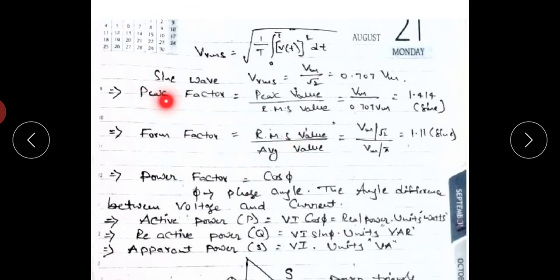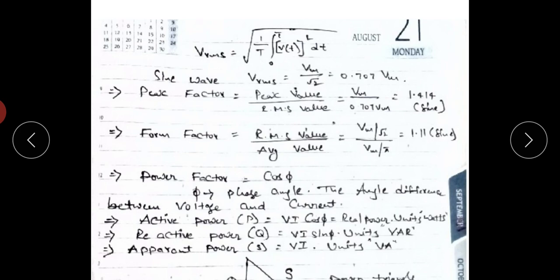Okay, next one, peak factor. So peak factor equals the ratio of peak value to the RMS value. So peak value by RMS value equals peak factor. The peak value of a voltage signal equals Vm, the RMS value of a sinusoidal signal equals 0.707 Vm, so it equals 1.414. So the peak factor of a sinusoidal signal equals 1.414.